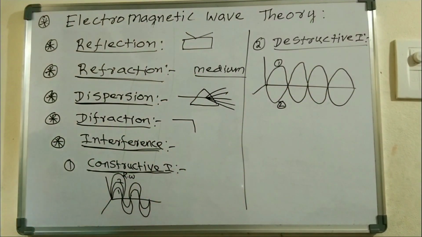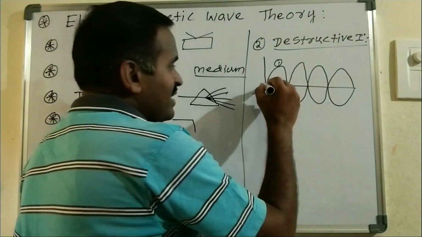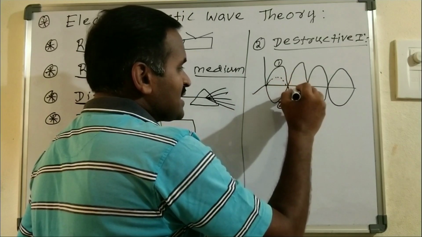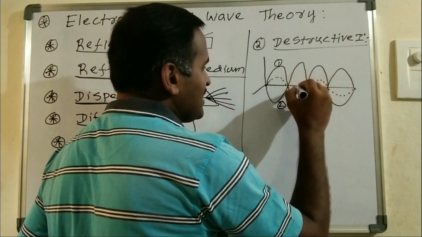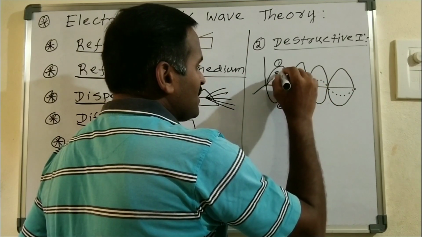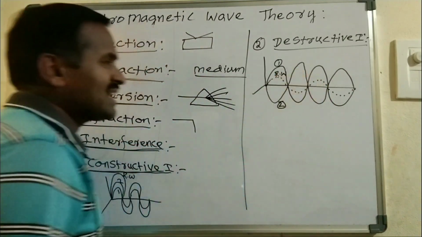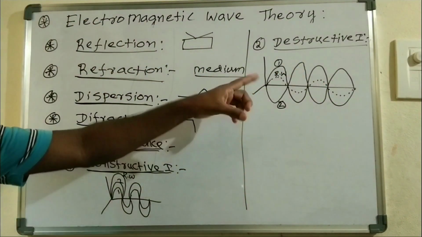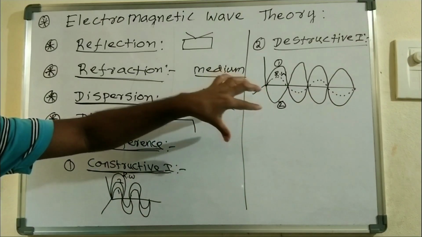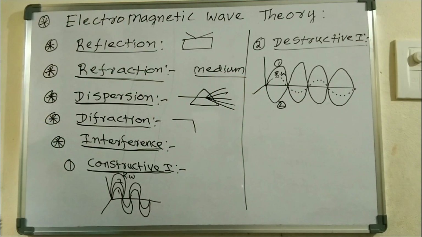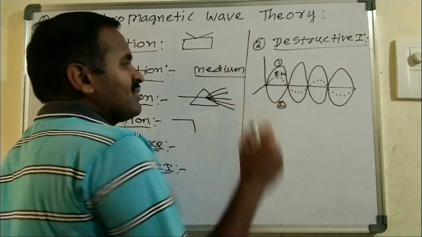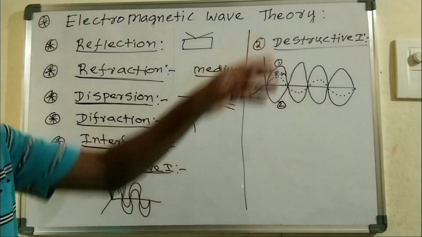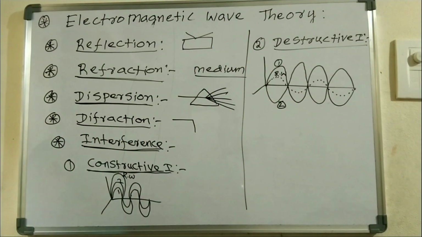If they overlap with each other, then a resulting wave is produced, and that we call destructive interference, right? So whenever two waves in opposite phase overlap and produce the resulting wave, that process is destructive interference, right?